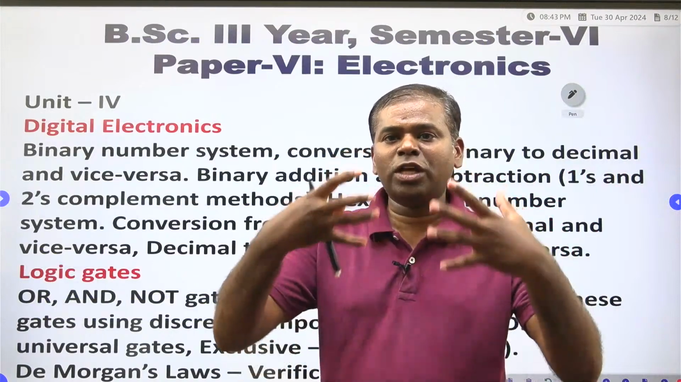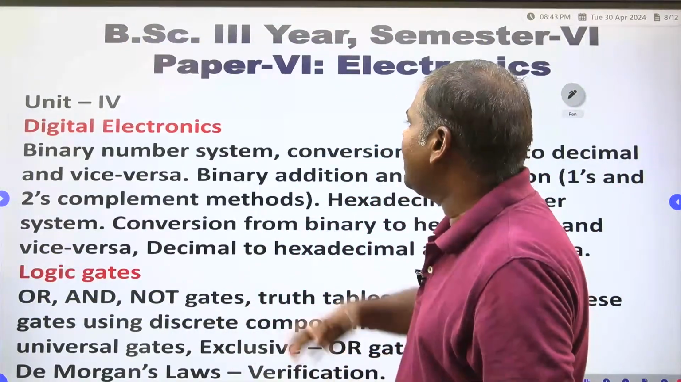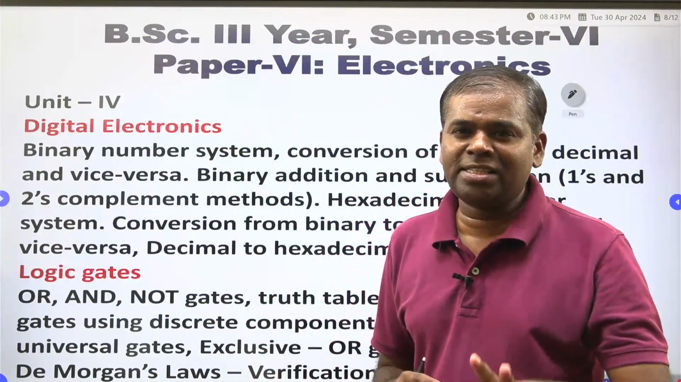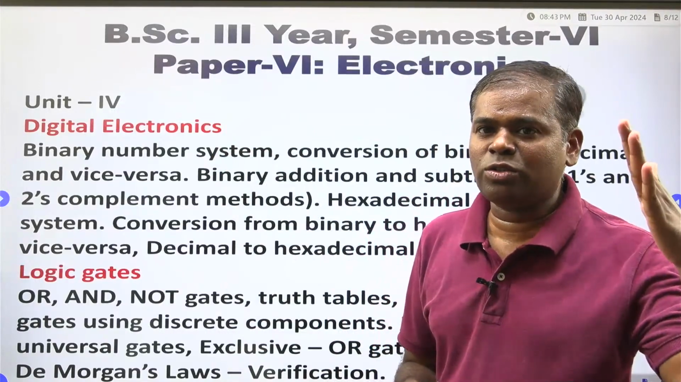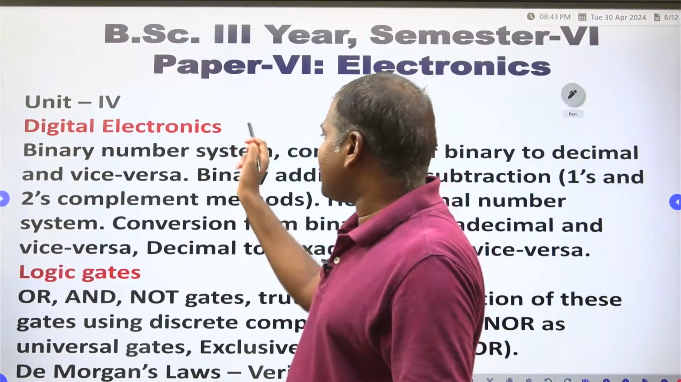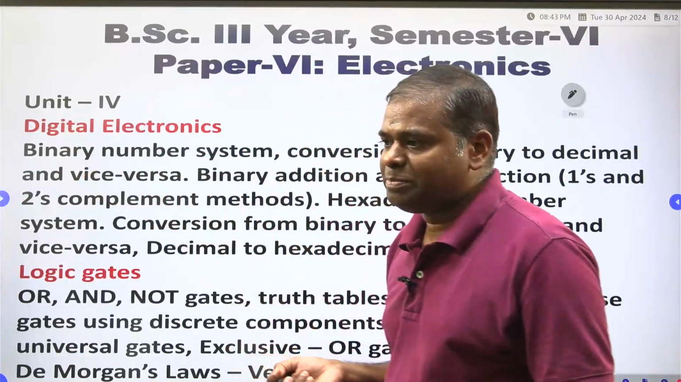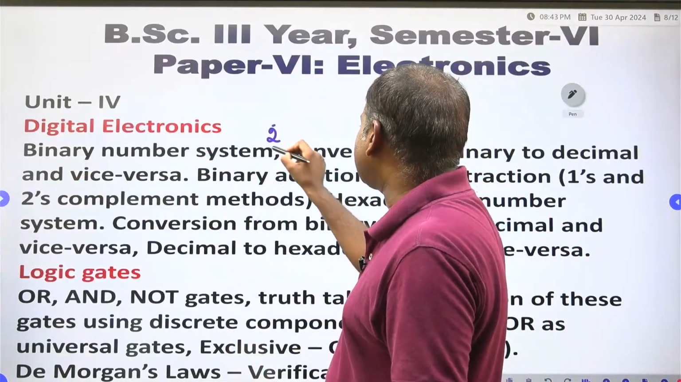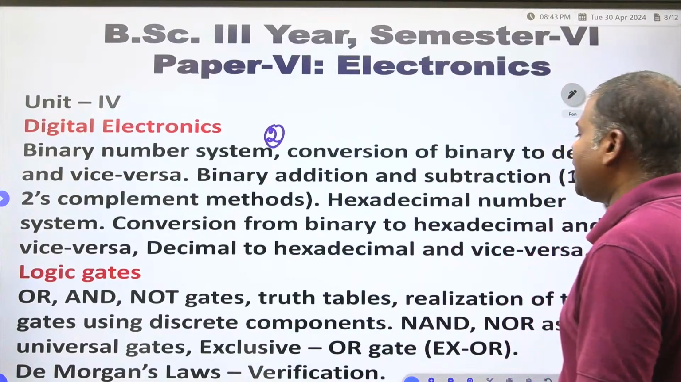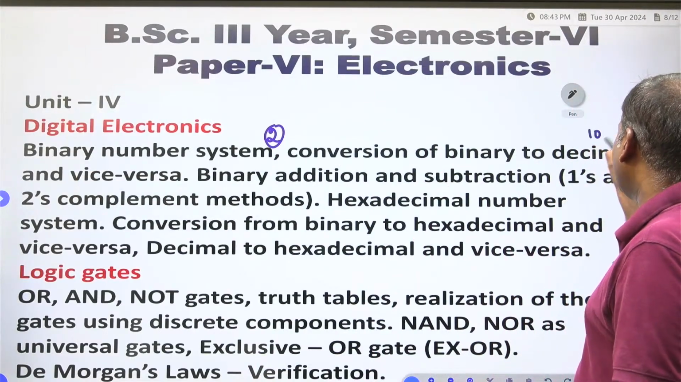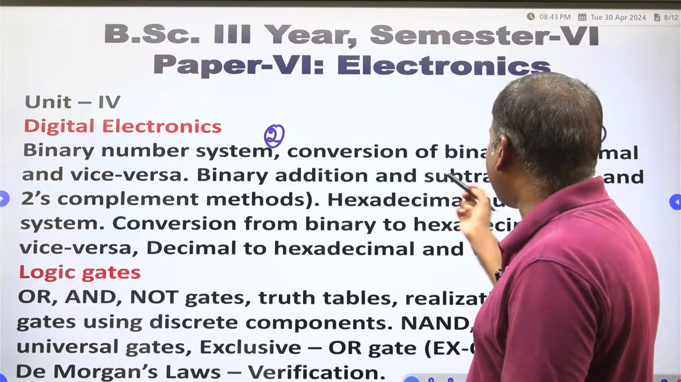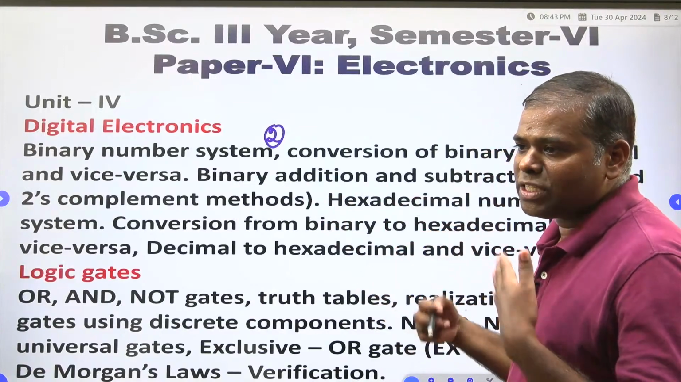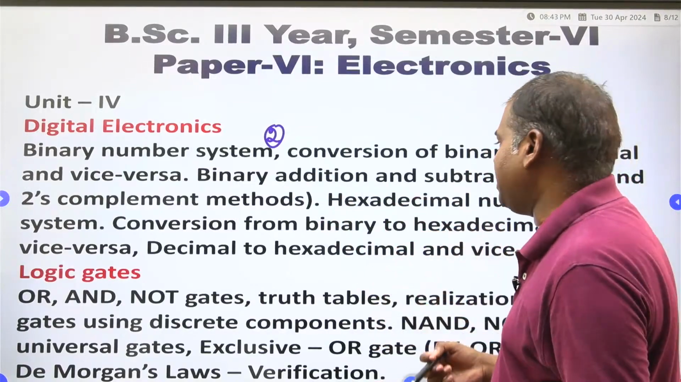Now I am coming to the last unit. What is the last unit? Digital electronics is a very simple unit. Within 2 hours you have to read this unit. Digital electronics: the binary number system, that is the base 2 number system, no? Conversion of binary to decimal number system; base 10 is the decimal number system. Next, binary addition and subtraction by using the ones complement and twos complement method.